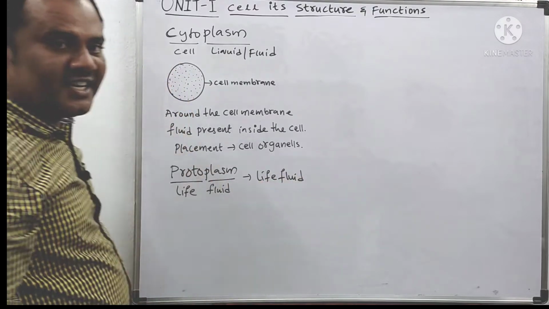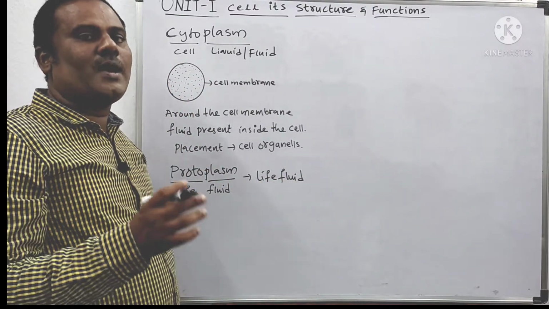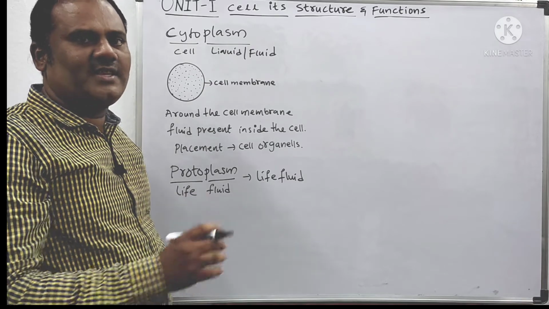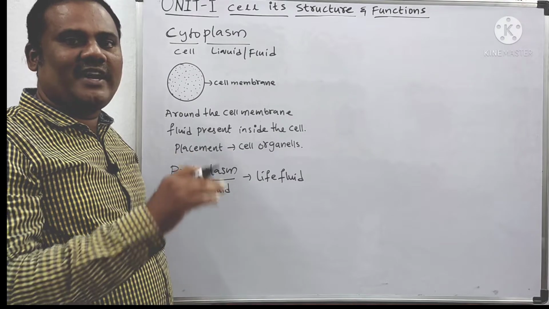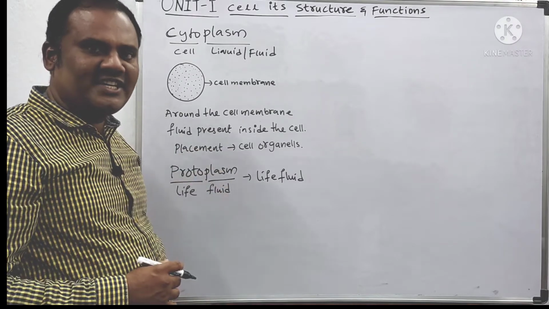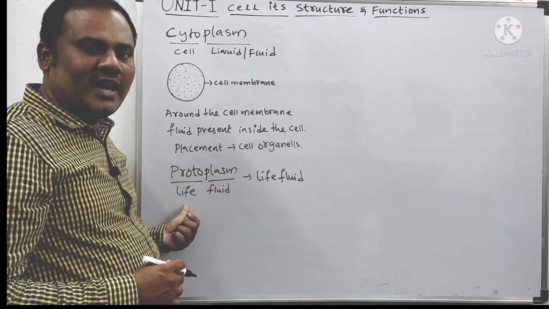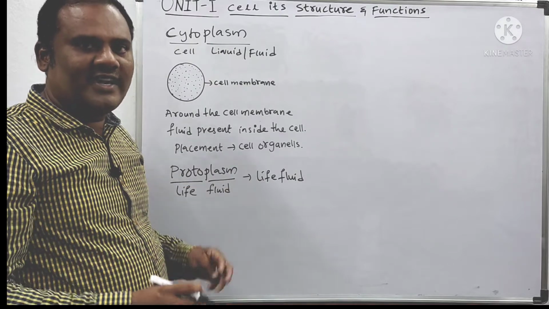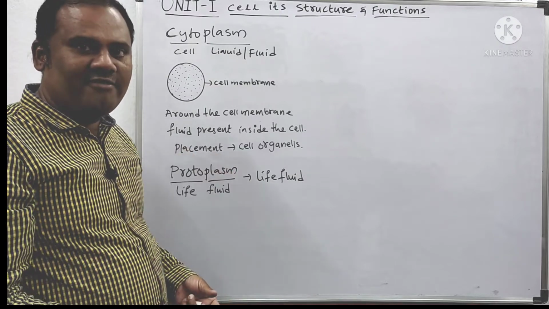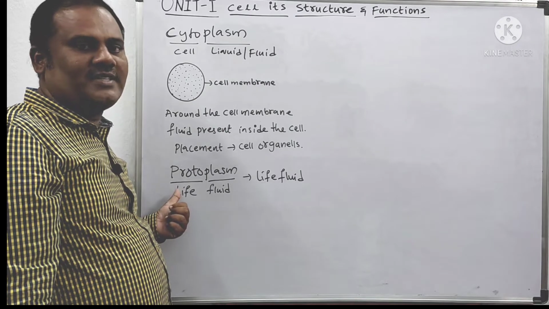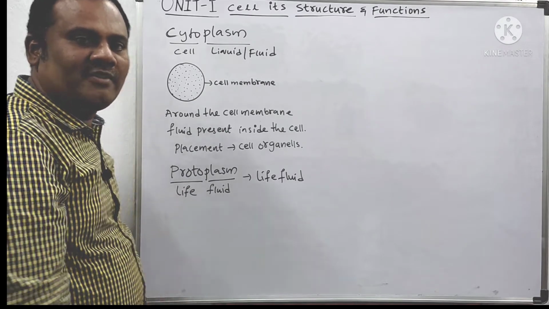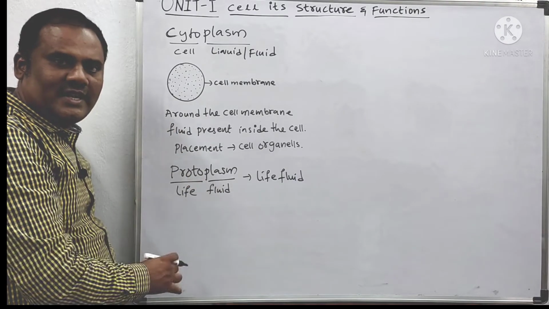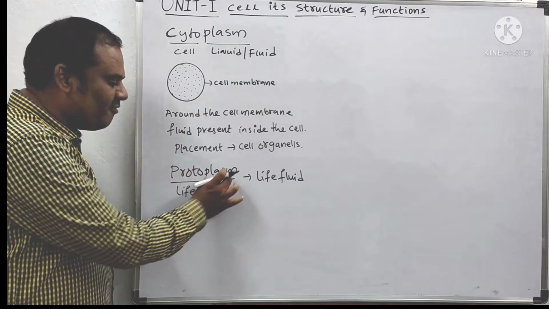In the very ancient days, when microscopes were not properly developed, only very simple microscopes existed and chemical investigation methods were in the beginning stage. At that time, the scientists believed that the origin of life emerged out of this liquid itself. That's why it is called protoplasm, because life was thought to be formed from this liquid.